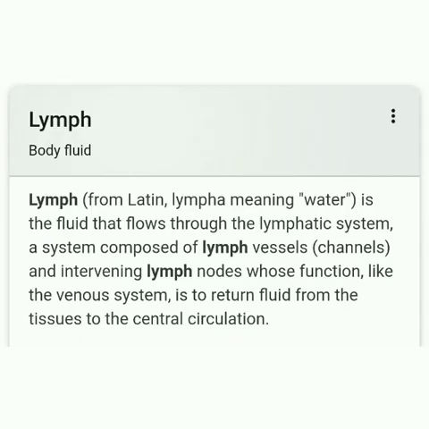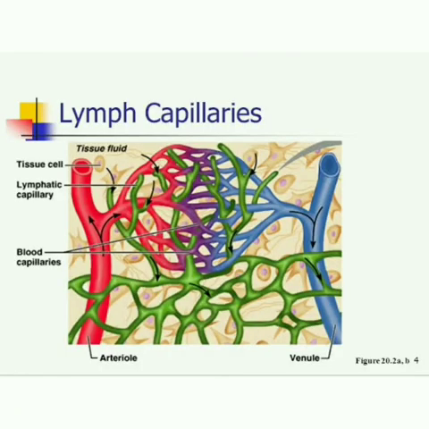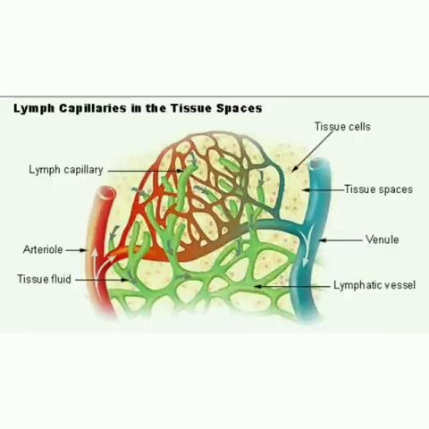In the last part of this is the lymph. Lymph is a colorless fluid filtered out of the blood capillaries. It consists of plasma and white blood cells. It mainly helps in the exchange of materials between blood and tissue fluids.